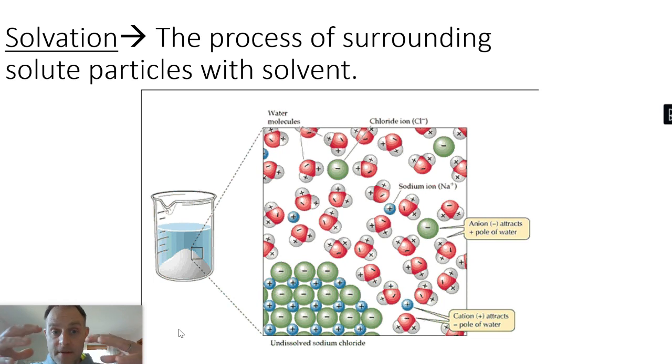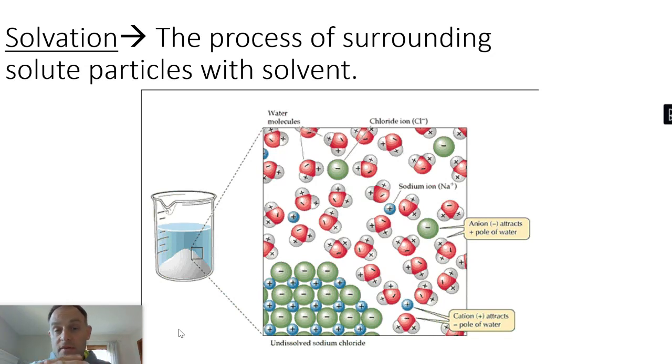It's the M&Ms. It's the salt. It's those blue crystals, okay? Gets surrounded with particles of the solvent. Solvent is the thing that breaks up the solute. It's the water. It's alcohol. It could be an oil. It's usually a liquid again, that does the dissolving.